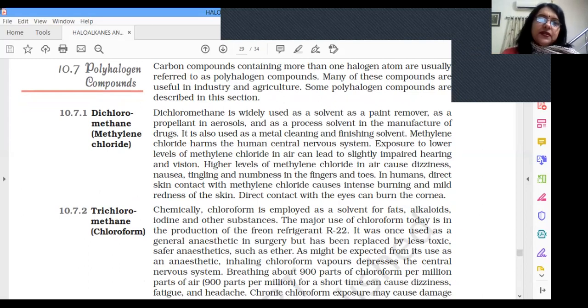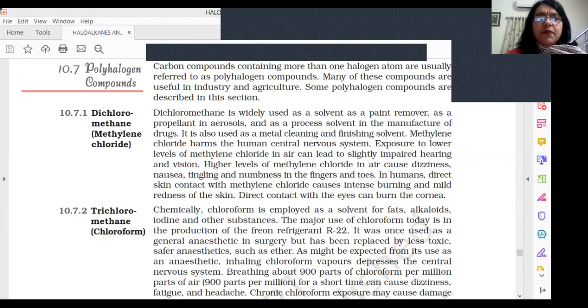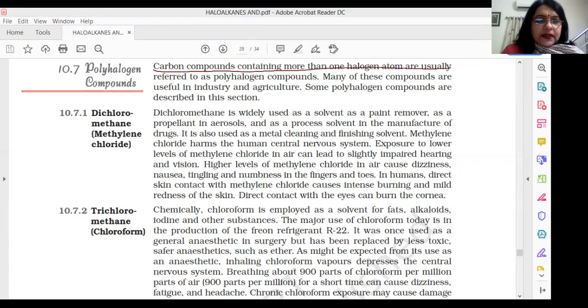So let's start. Polyhalogen compounds, we already had a discussion. What is the meaning of these polyhalogen compounds? So you need to just mark carbon compounds containing more than one halogen atom. Next, starting with the first one, that is dichloromethane, methylene chloride. I'll just suggest that we mark the very important points so that when we have a look at our book, we know what are the important points to be revised.